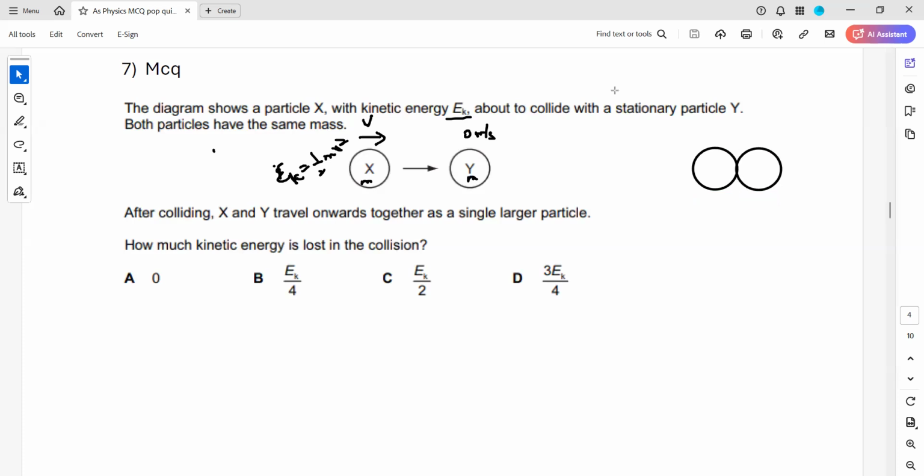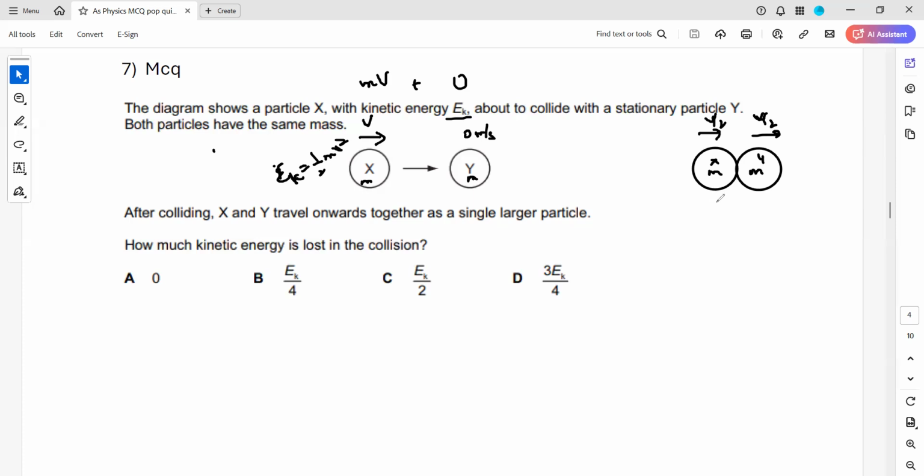When the two objects of the same mass stick together, they move in the same direction. This mass is m and this mass is also m. Momentum should be conserved, first thing, because in any kind of collision, even elastic or inelastic, the momentum should be conserved. This one has a momentum of mv, so the sum of the momentum of the two should be equal to mv. That's why object X will move with the velocity v by 2 and object Y will also move with the velocity v by 2, together with the same speed.